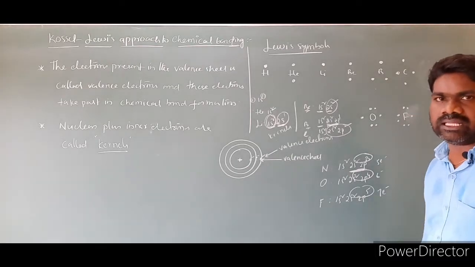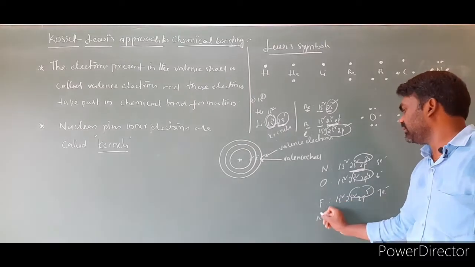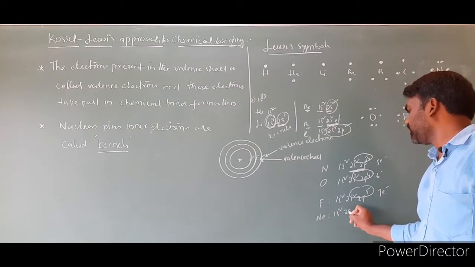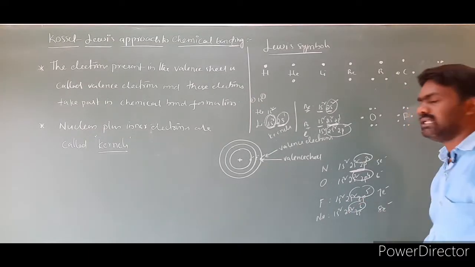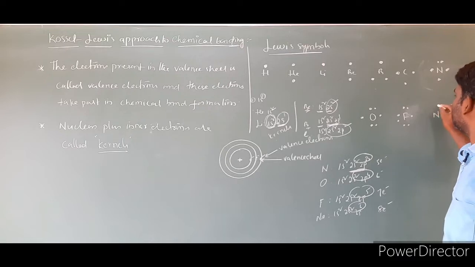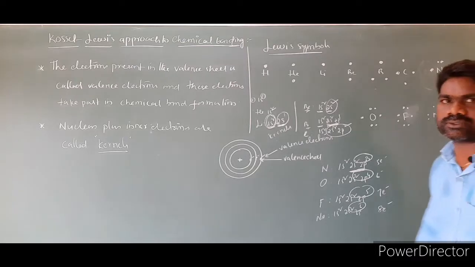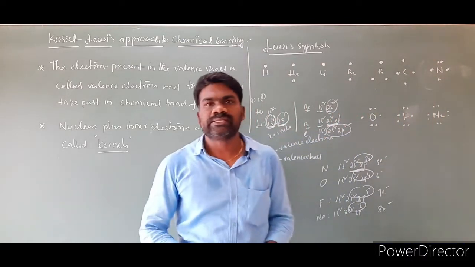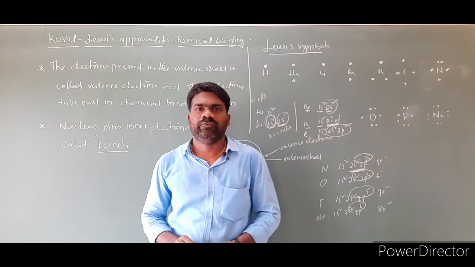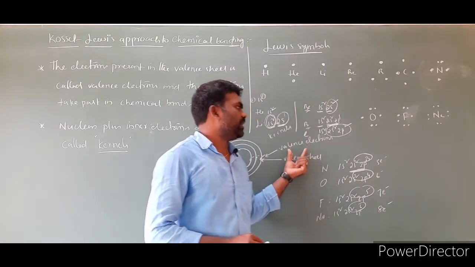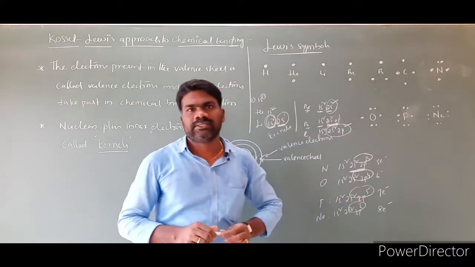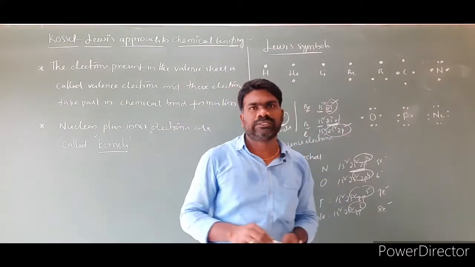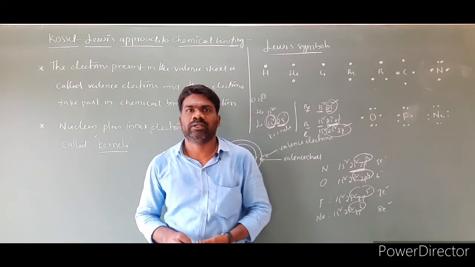Clear? Now neon is a similar case. The electronic configuration is 1s2, 2s2, 2p6. The total number of valence electrons is 8, shown in the form of dots: 1, 2, 3, 4, 5, 6, 7, 8. These are called Lewis symbols. In Lewis symbols, we showed the electrons present in the valence shell in the form of dots. In further classes, we will use Lewis symbols while learning the chemical bonding topic.